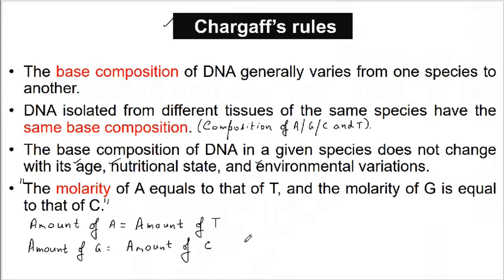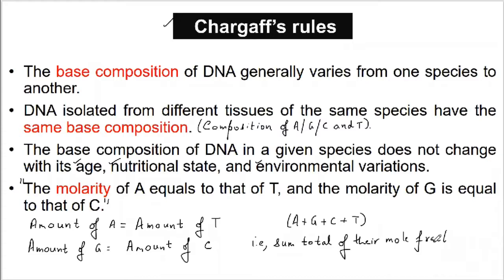The Chargaff rule can also be written as the sum total of mole fraction of adenine, guanine, cytosine plus thymine. That is, the sum total of their mole fraction is equivalent to 1.